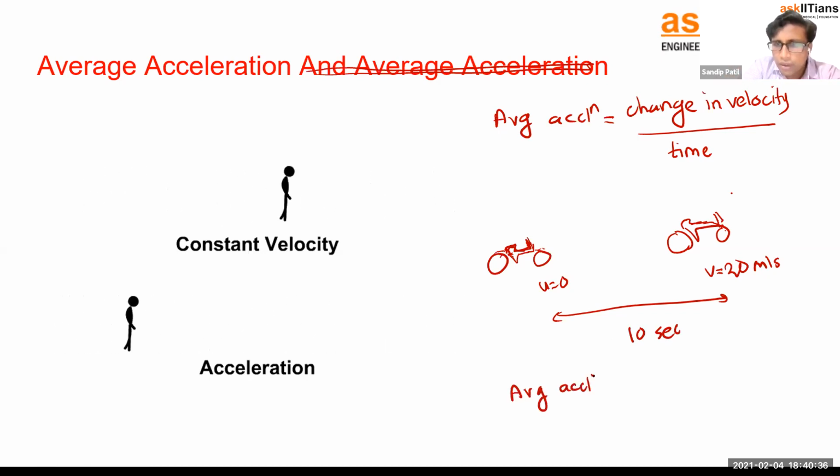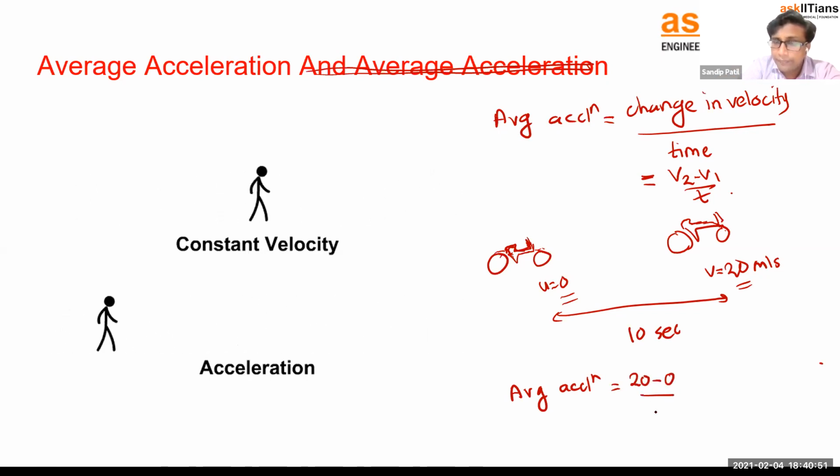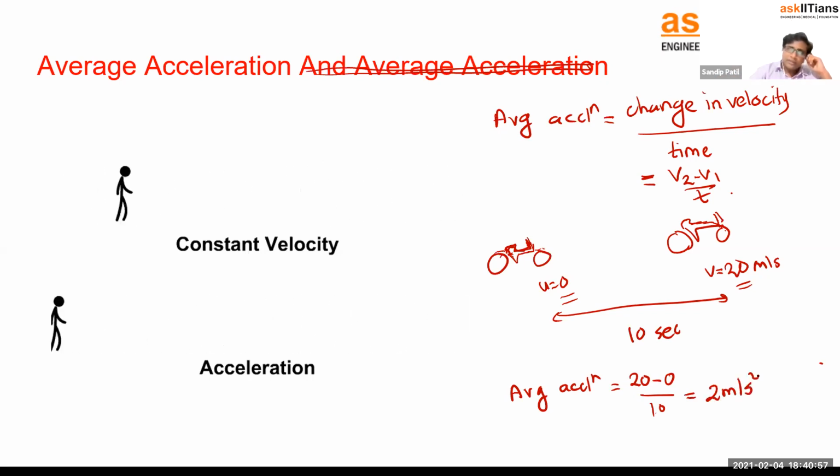Average acceleration means what? Change in velocity upon time, or I can say, let's say v2 minus v1 upon time. v2 means what? Final velocity. This is 20. Initial velocity was 0. Can I say this is 20 minus 0 divided by time? So it will become 2 meter per second square. Right? So this is how you can calculate the average acceleration using the velocities. Okay.